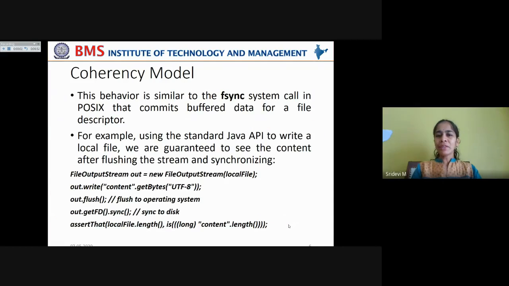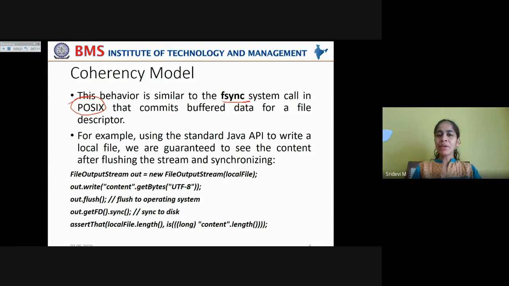Now, this behavior is similar to the fsync system call in POSIX, Portable Operating System Interface, that commits buffered data for a file descriptor. This you might have used in Unix, right? This fsync commits buffered data for a file descriptor.